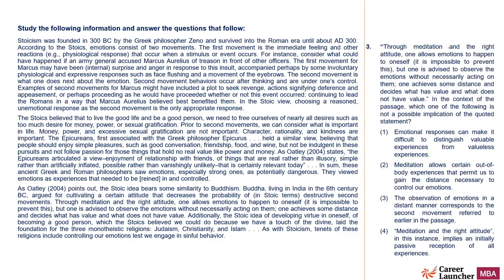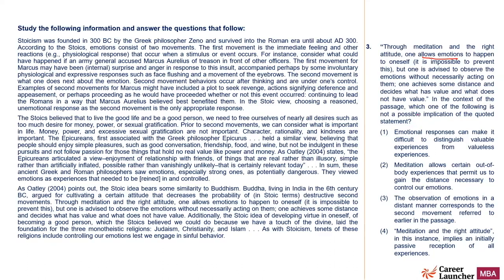Third, through meditation and the right attitude, one allows emotion to happen to oneself. It is impossible to prevent this. So emotions will happen. This is impossible to prevent. But one is advised to observe the emotion without necessarily acting on them. One achieves some distance and decides what has value and what does not have value, right? So in the context of the passage, which one of the following is not a possible implication of the quoted statement?